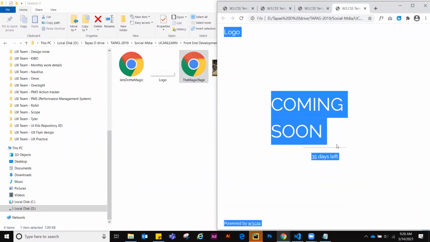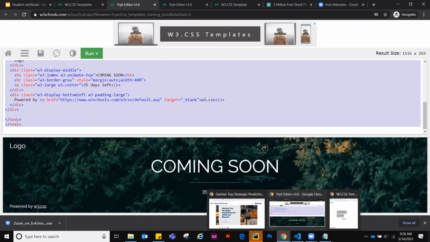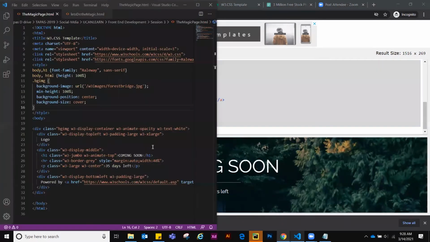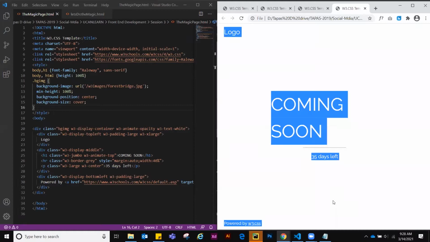Just guess. The template looks like this, but when I copied this template in my editor, the template doesn't appear the same, right? So what is the problem here?